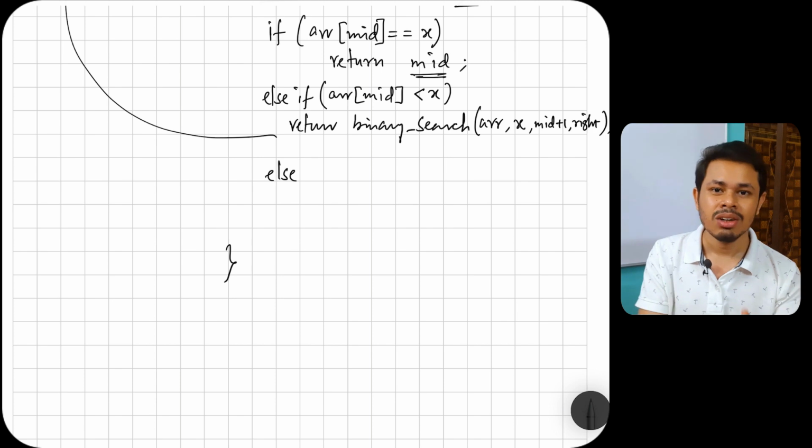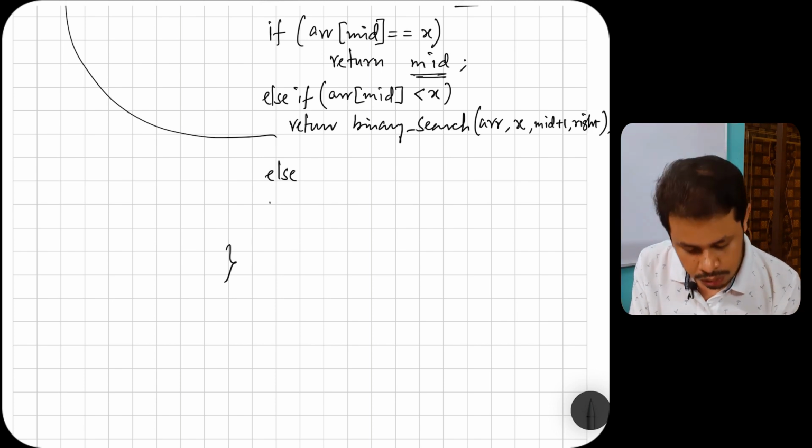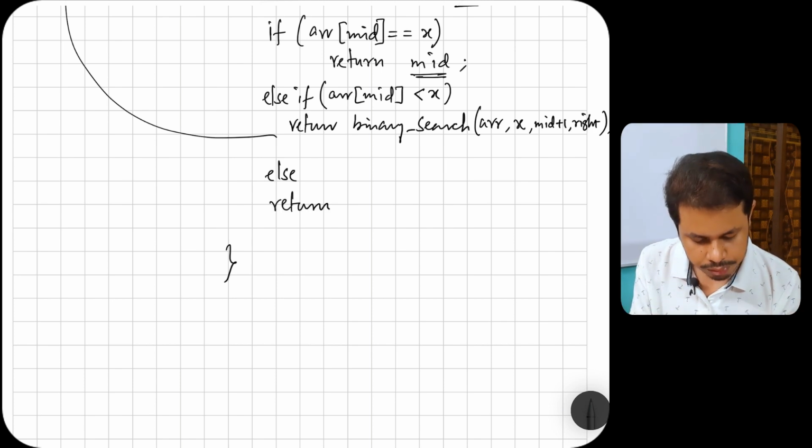Else what we did, we have to search on the left hand side. So we'll return binary search.